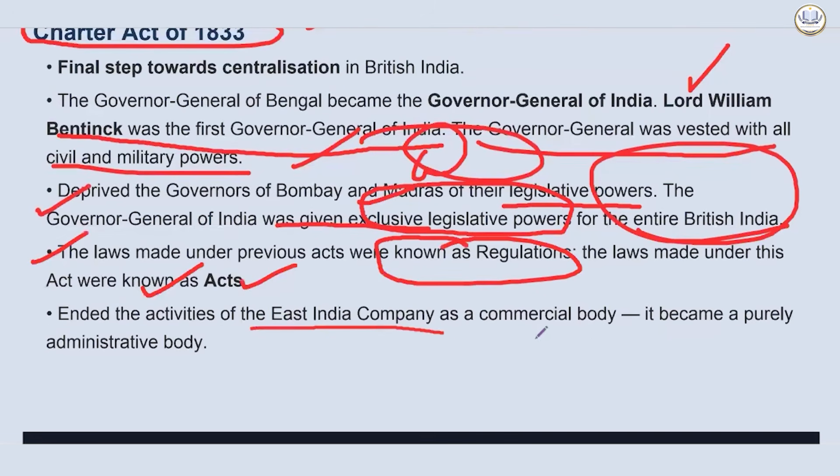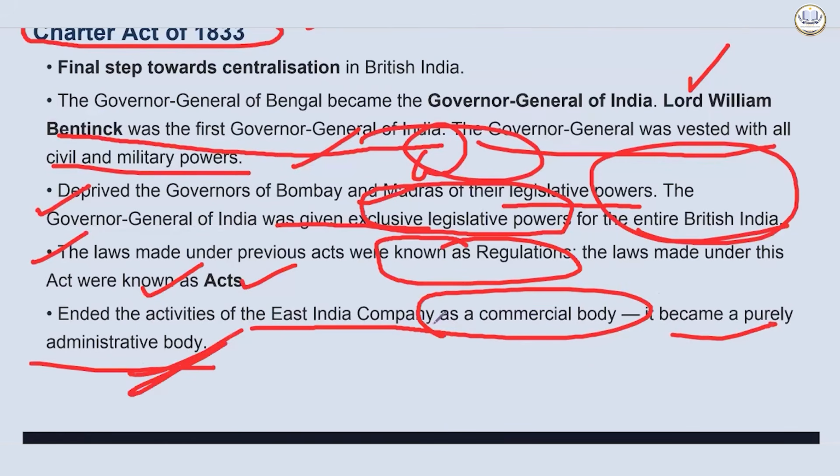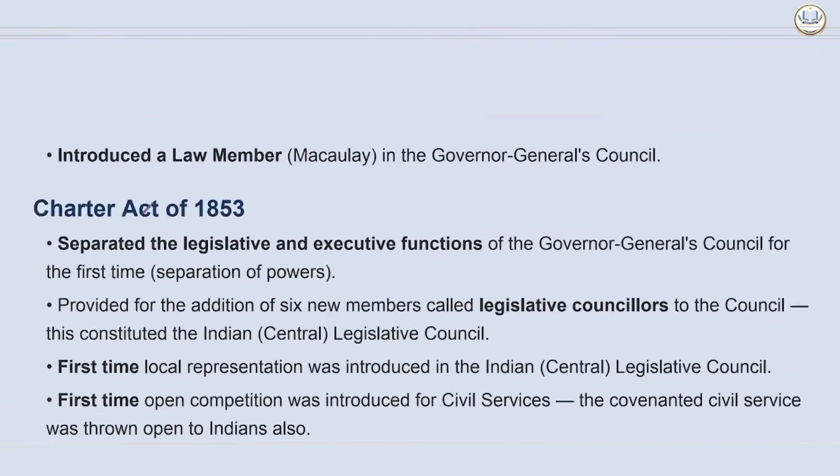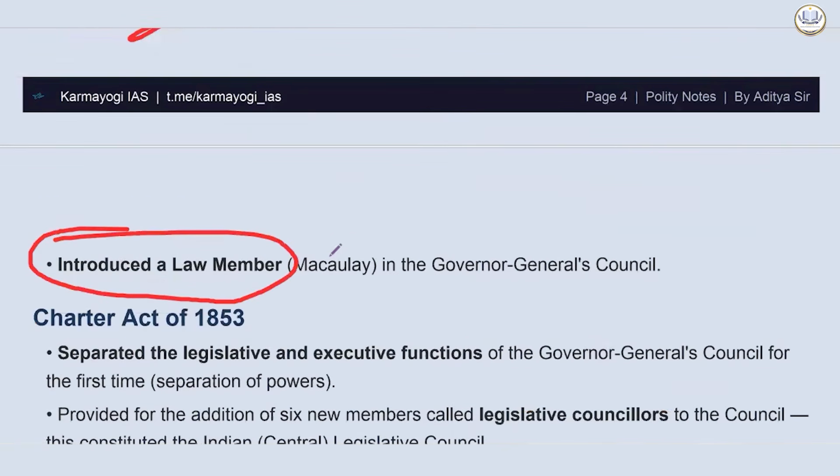Ended the activities of East India Company as a commercial body. It became purely an administrative body. So now it was no longer a commercial body, but it became a purely administrative body. And it introduced a law member. Macaulay became the law member in the Governor General's Council.